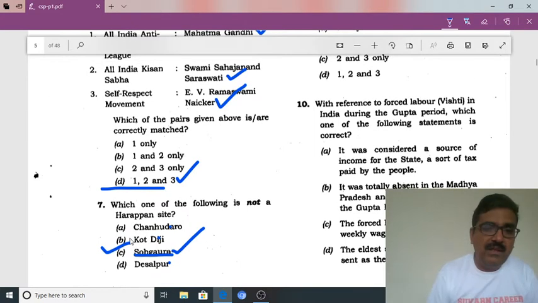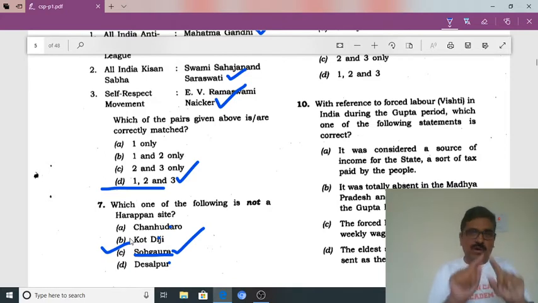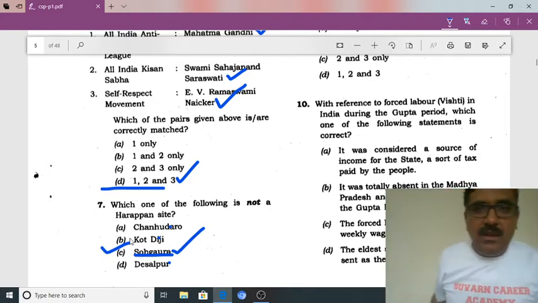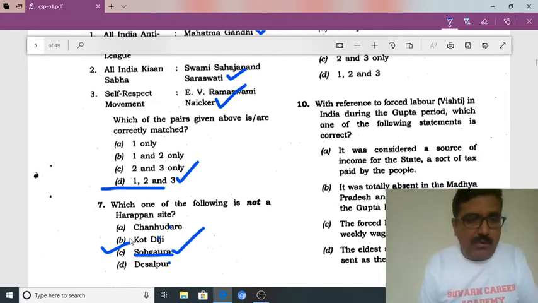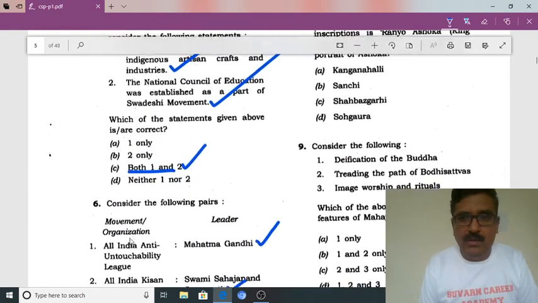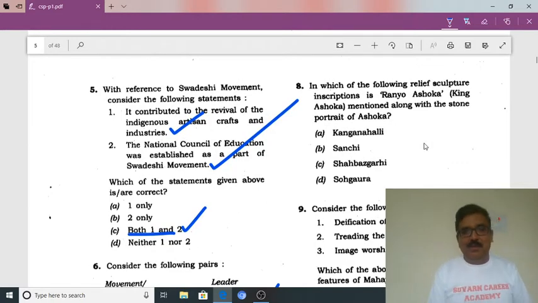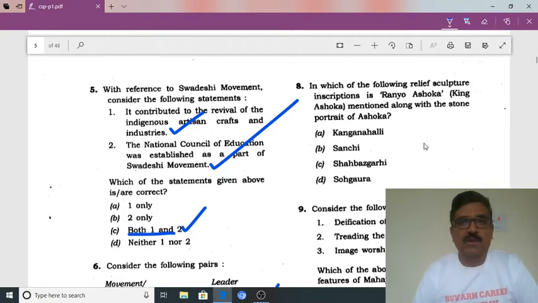It is not a Harappan site, but it belongs to Ashoka. An Ashokan inscription written on a copper plate has been found here. That is Sohgaura. Then we'll move to the eighth question. In the eighth question also Sohgaura is there, but that may not be the answer in this case. Let us see what the eighth question is.